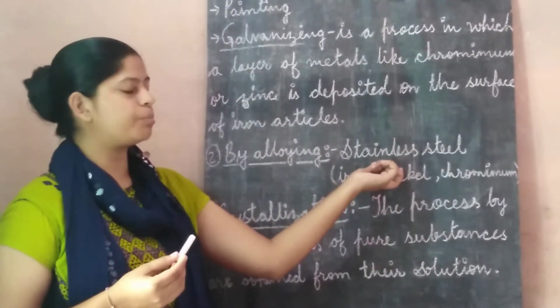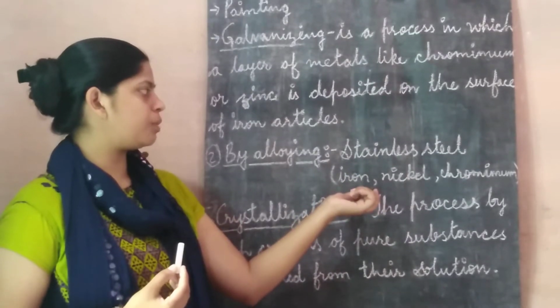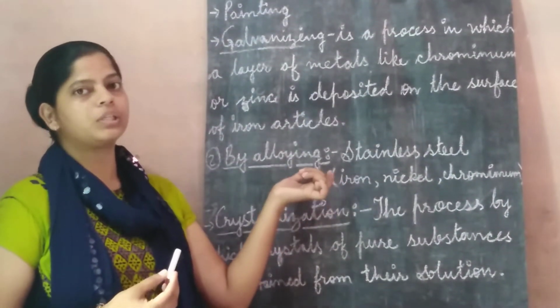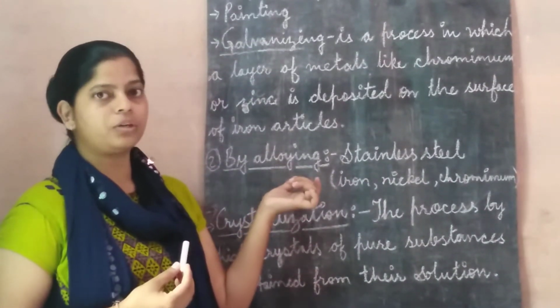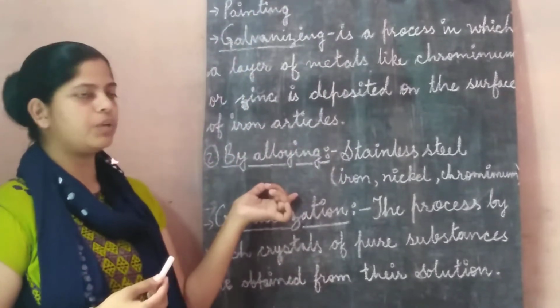You can take the example of stainless steel. Stainless steel does not rust because it is made up of iron, nickel and chromium. So in this method also it is easier for you to save your iron objects from rusting. These are the methods which we have discussed.